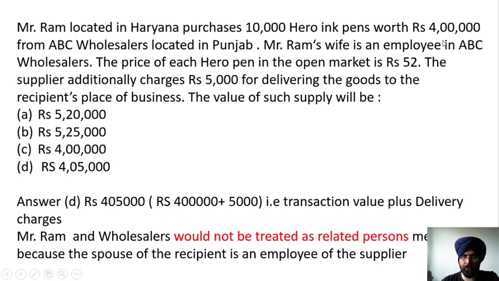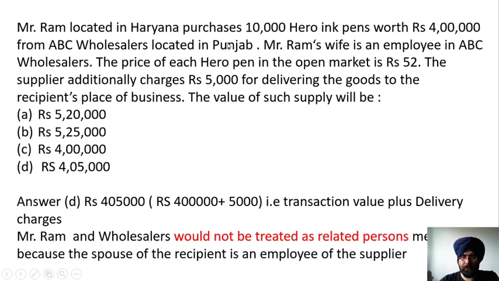Here, Hero Inc. is supplying pens worth ₹4 lakh, plus 5,000 rupees are additionally incurred for delivering the goods. Therefore, the transaction value would be 4,05,000. Thus, Mr. Ram and the wholesaler would not be treated as related persons merely because the spouse of the recipient is an employee of the supplier.